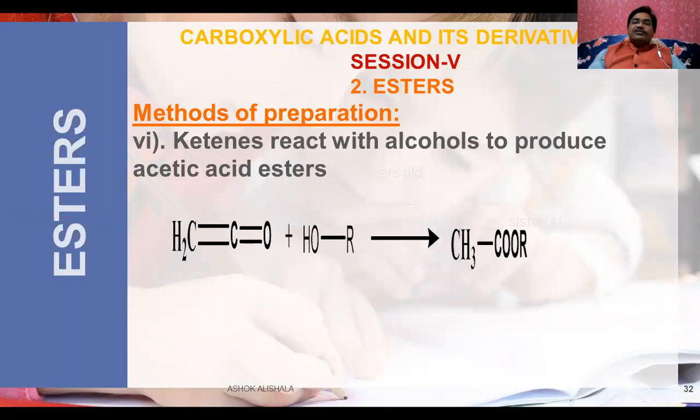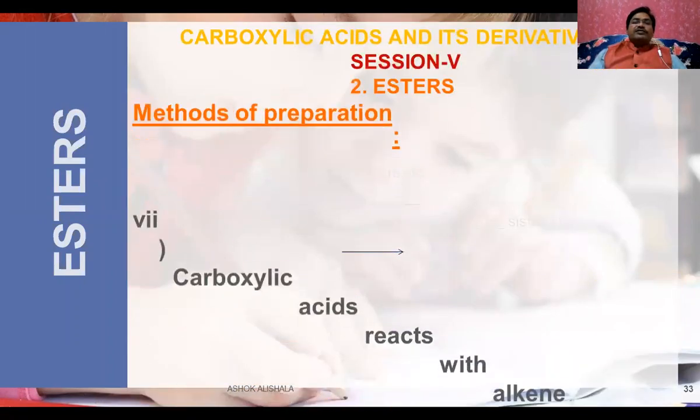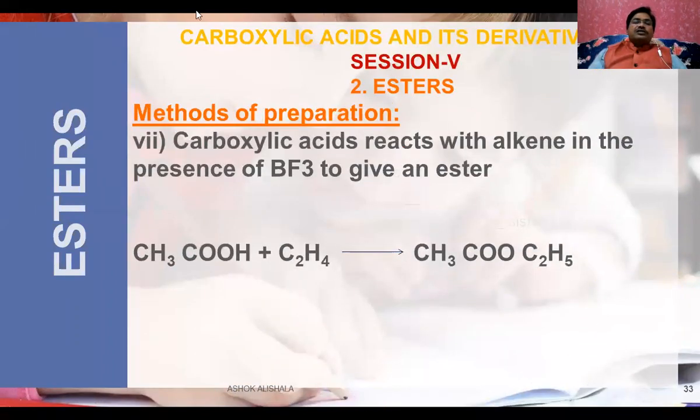Now let us see this one. One more. See this one. The seventh preparation is carboxylic acids reacting with alkene in the presence of boron trifluoride. This will give ester. Carboxylic acid when treated with ethylene in the presence of boron trifluoride, we will get ethyl acetate.